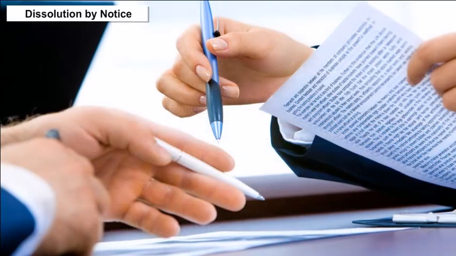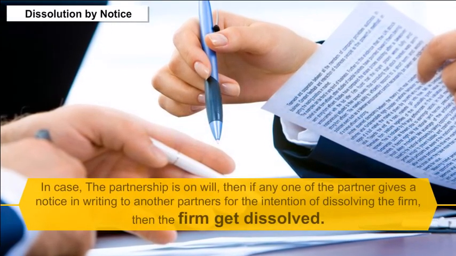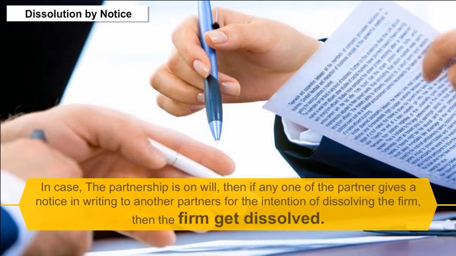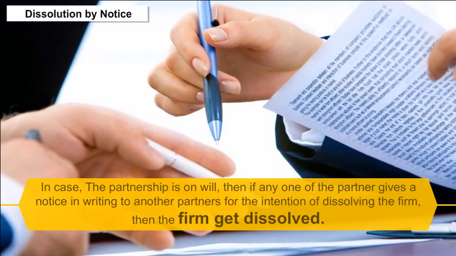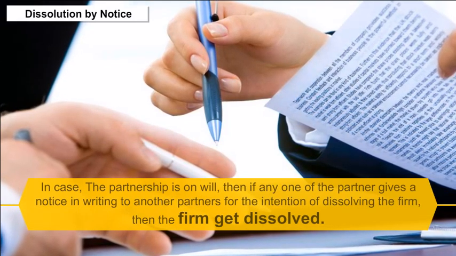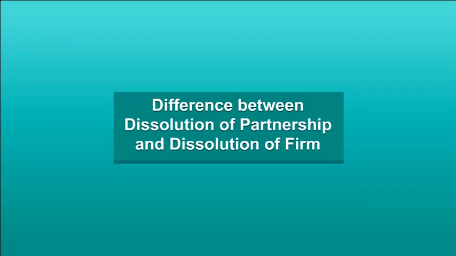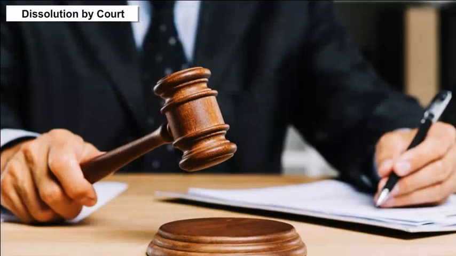Dissolution by notice. In case the partnership is at will, if any one of the partners gives a notice in writing to the other partners of the intention of dissolving the firm, then the firm gets dissolved. Dissolution by court.